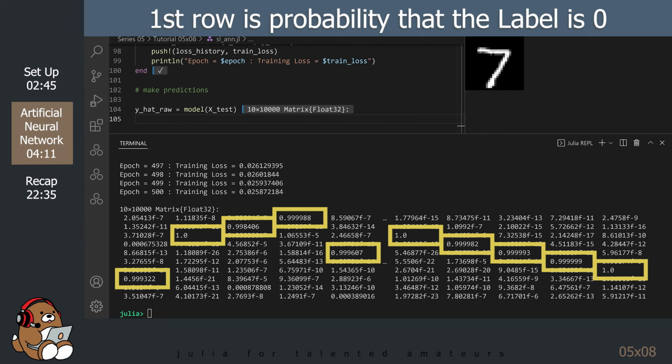Remember that the index numbers for the rows go from 1 to 10, but our labels go from 0 to 9. So the first row is the probability that the image is a 0, and the second row is the probability that the image is a 1, and so on.